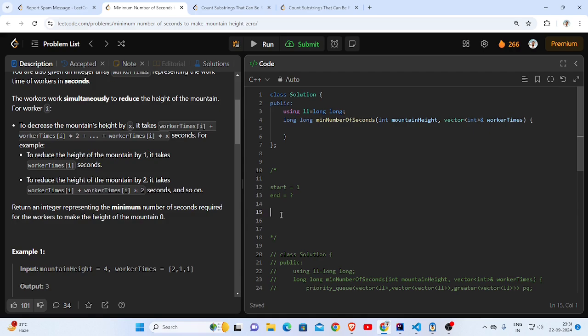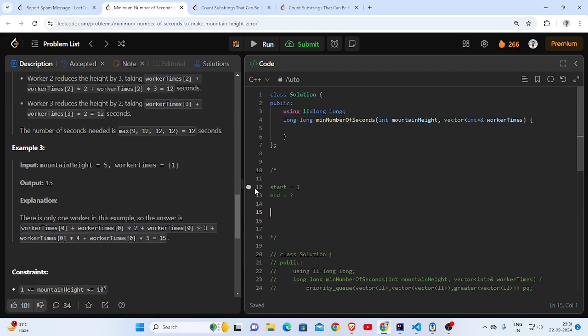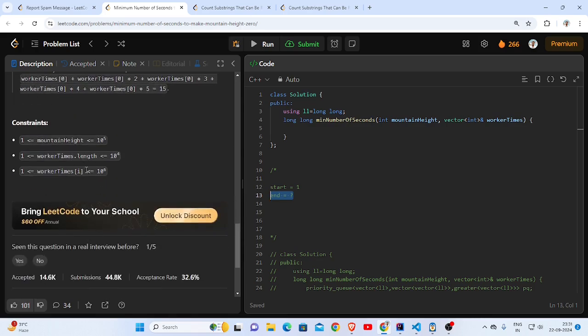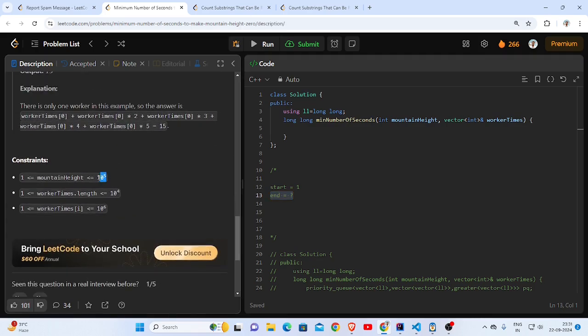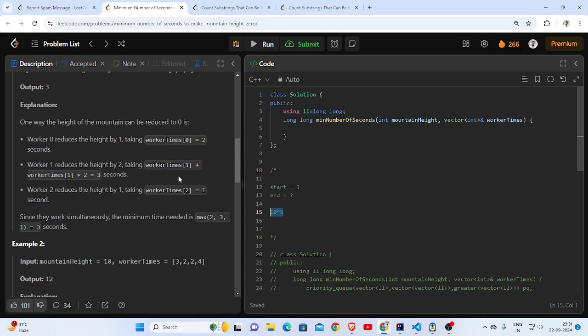So here, if I take the worst case, we will get the end for time. If I take mountain height as this, and this is what we need to reduce, then this is nothing but x here.